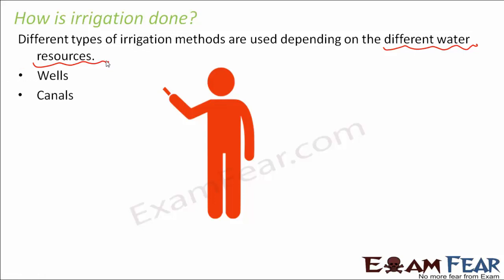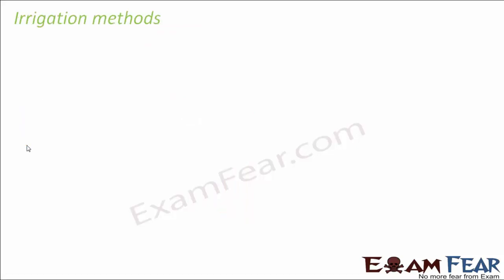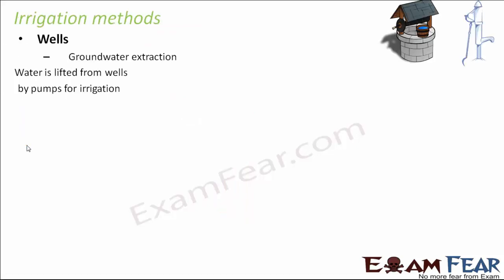So it could be wells, it could be canals, it could be river lift systems, or it could be tanks. Any of these could act as water resources, and they can be used as sources for irrigating a particular field. So let us now look at the irrigation methods. Now one of the common irrigation methods are wells.